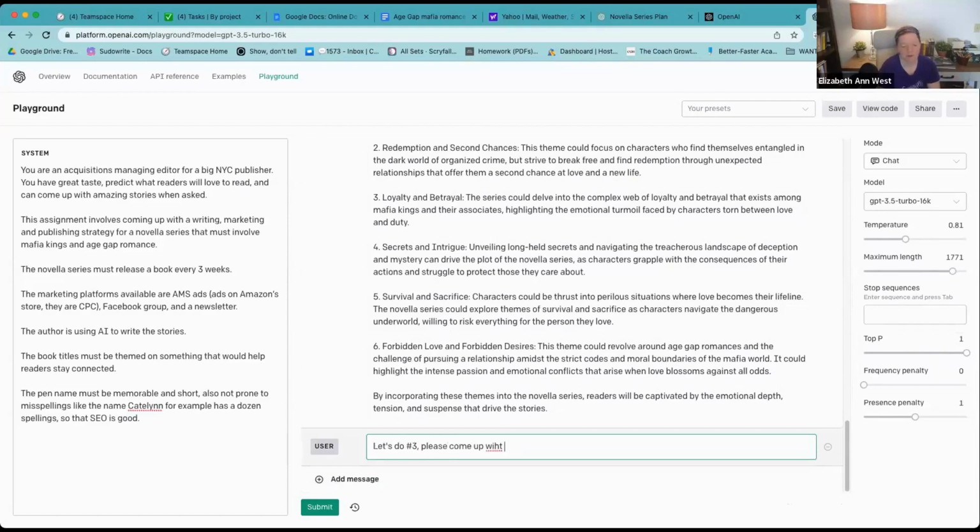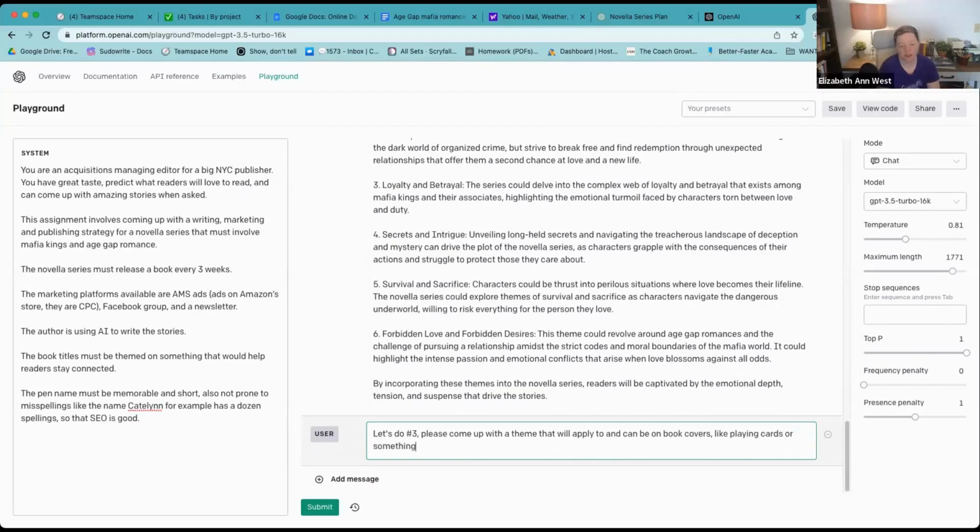Please come up with a theme that will apply to and can be on book covers, like playing cards or something, some kind of element that abstractly could be used.